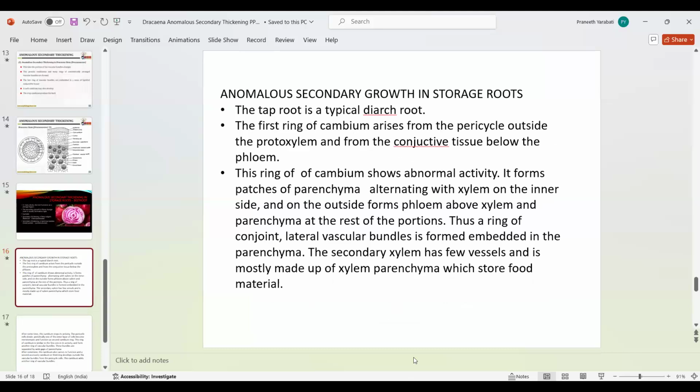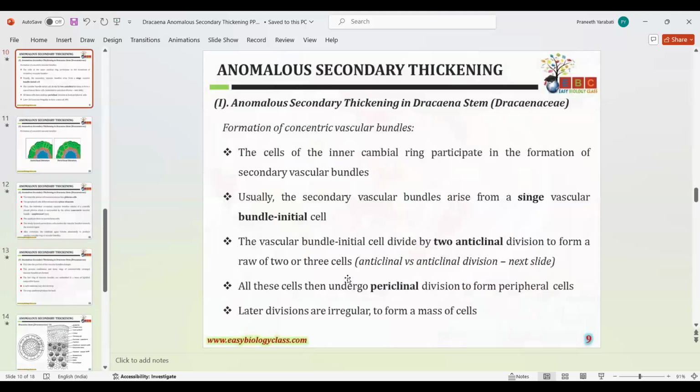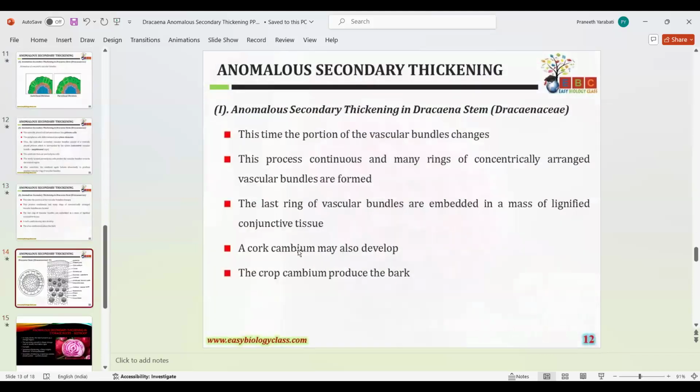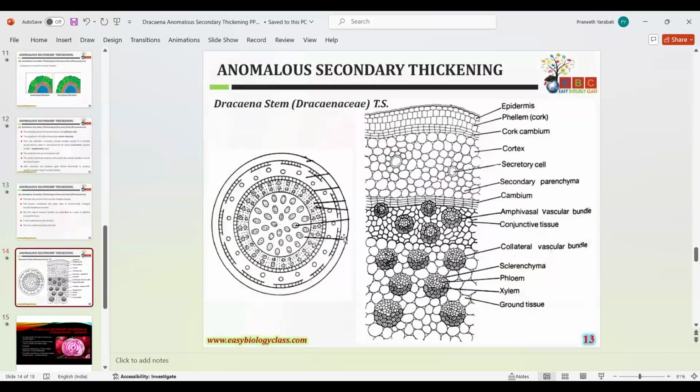Ma'am, the Dracaena stem you explained, that diagram must be explained. So Dracaena belongs to the monocotyledons. Generally in monocots, in the structure of the stem, the vascular bundles are scattered in the cortex region only. Here there is no special endodermis, pericycle, or pith or medulla. These are scattered in the cortex region only.